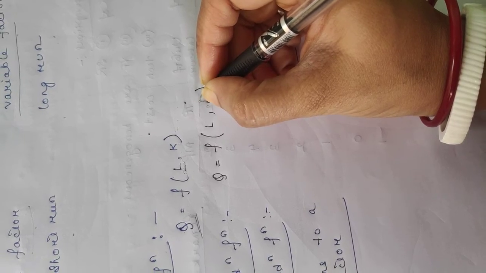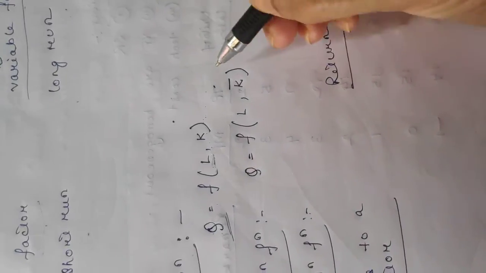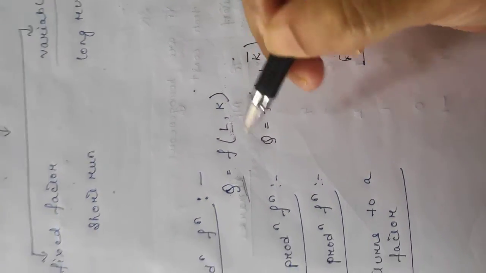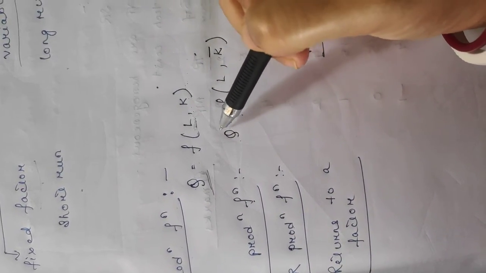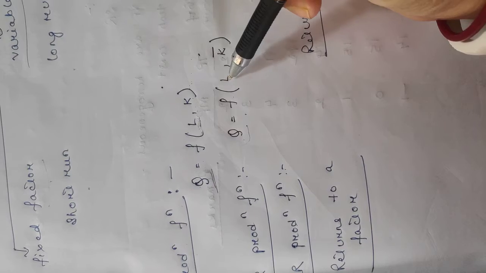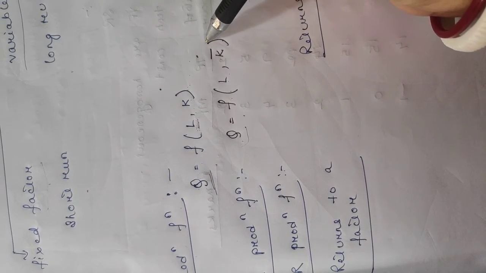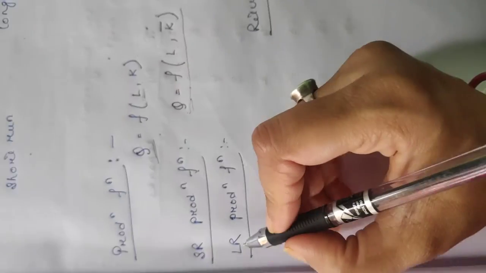So which factor will remain fixed? We will put a bar above this particular factor, which shows that this particular factor is fixed. So this is all about short run production function. Q, your quantity, is a function of labor and capital, but labor is variable and capital is fixed. So this is short run production function.